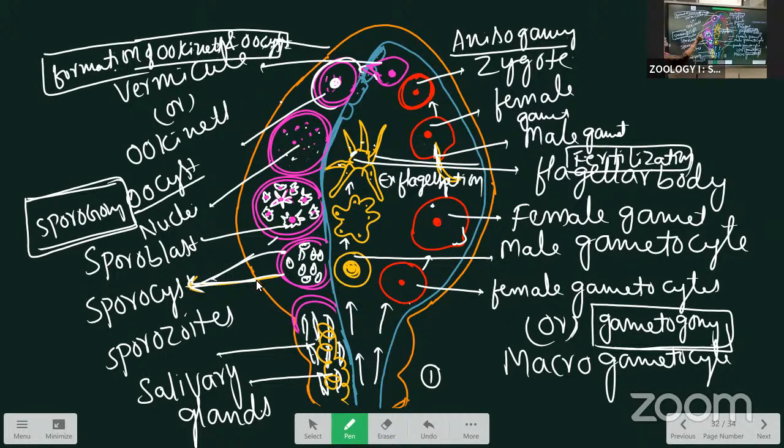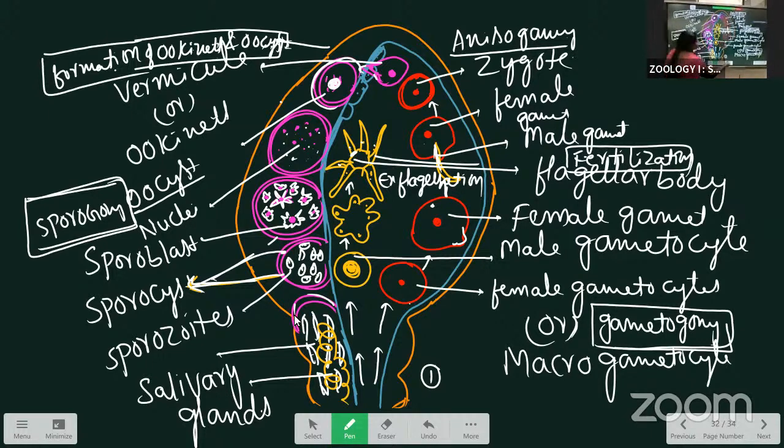Here, inside the oocyst the nucleus undergoes reduction division, followed by mitotic division, forming a number of daughter nuclei. After the nuclei form, the cytoplasm also divides, and each nucleus takes a cytoplasmic bit and forms daughter individuals. They are called sporozoites. When the sporocyst is well developed, it ruptures and releases the sporozoites.